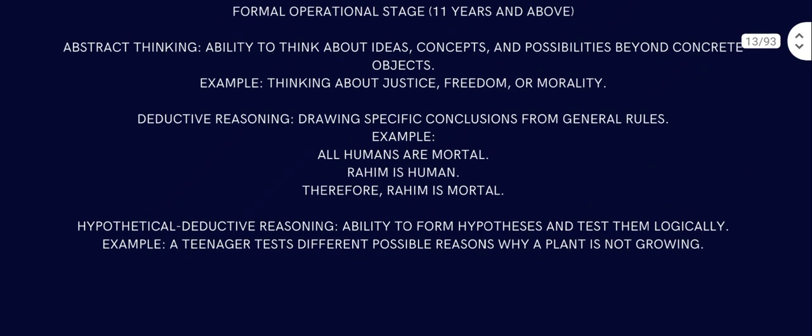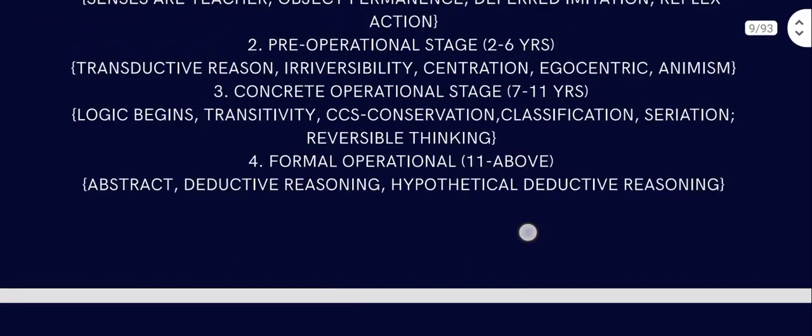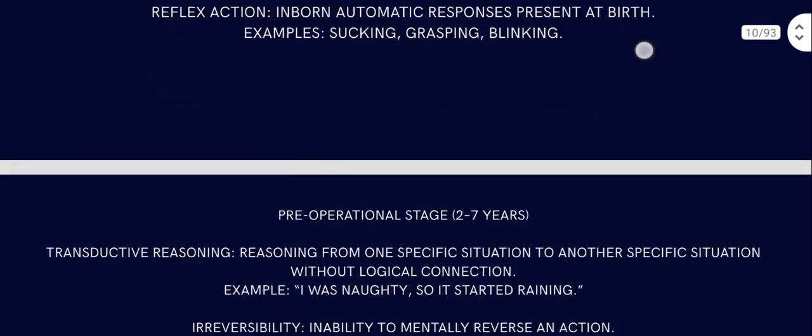So the thing is that there's no easy way to say this, but you have to memorize and literally eat this whole thing up, because there's going to be a question about what kind of stage this kid is in of Piaget's intellectual development. That is called the cognitive intellectual development stage.